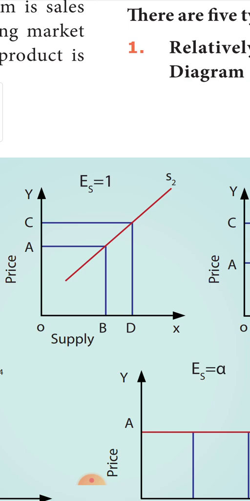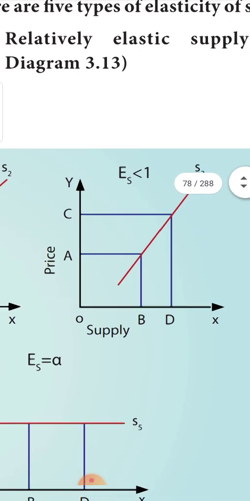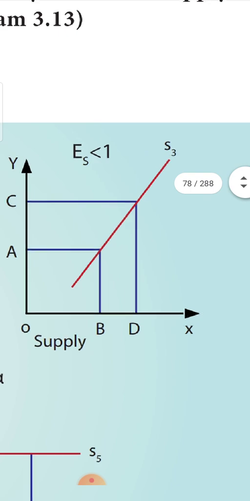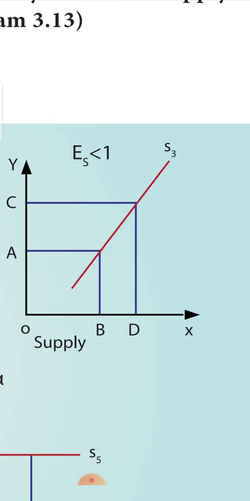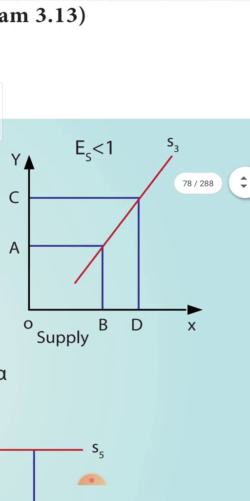So when the value of elasticity is equal to 1, that is, when there is a 1% increase in the price and a 1% increase in the supply, then the value of elasticity is equal to 1. Next is lesser than 1, that is relatively inelastic. There is elasticity, but it is relatively less.